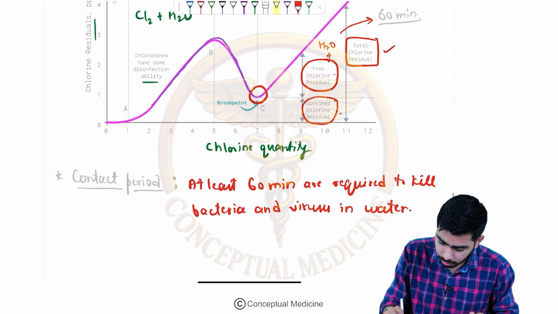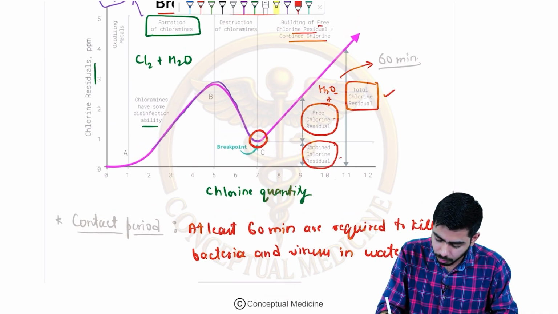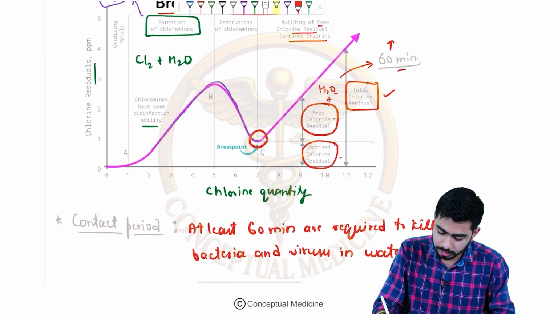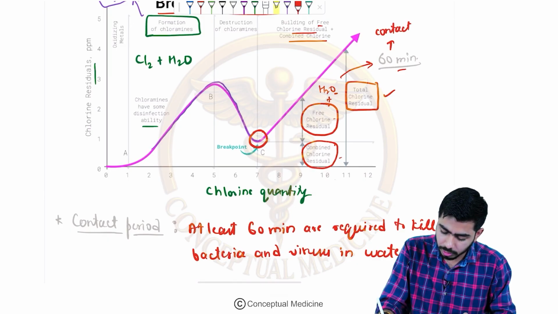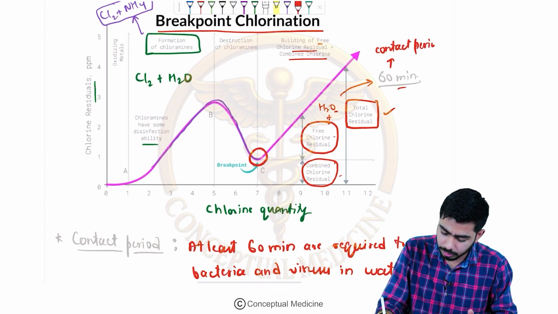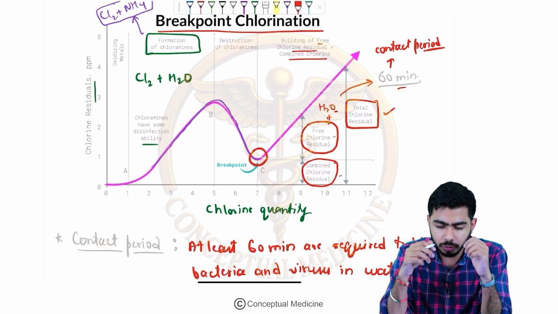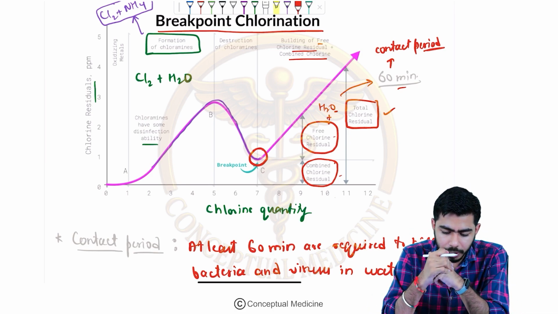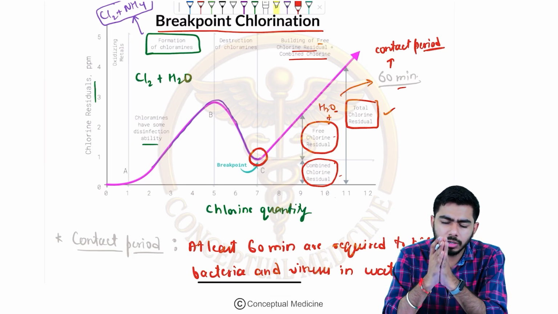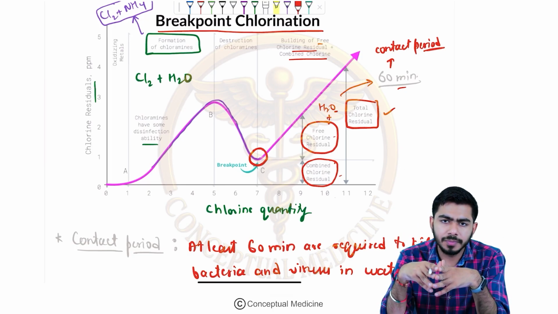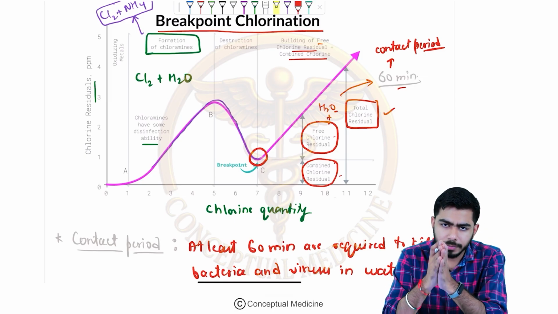Okay, so the free residual chlorine with the water needs 60 minutes, and that will be called the contact period, right? Once you understood that, now we shall move on to breakpoint chlorination. Let me summarize for you guys.